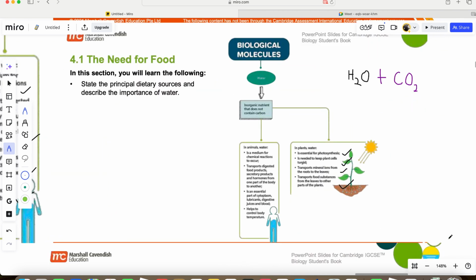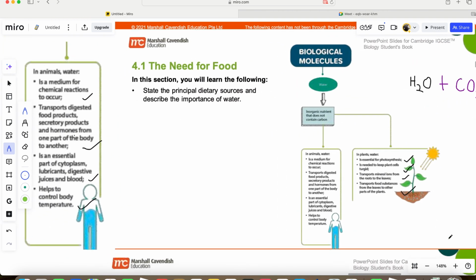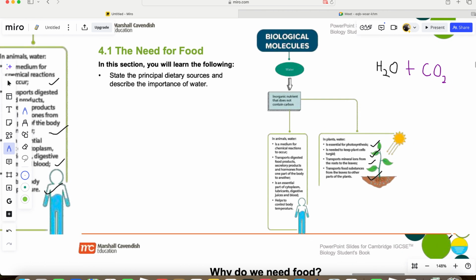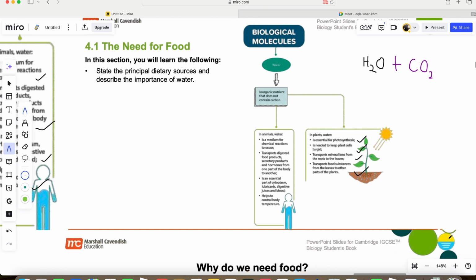And then it takes it to all the leaves where photosynthesis takes place. Right, so water is an essential ingredient or requirement for photosynthesis. That's number one in plants. Number two is that water is also needed to keep the plant cells turgid.